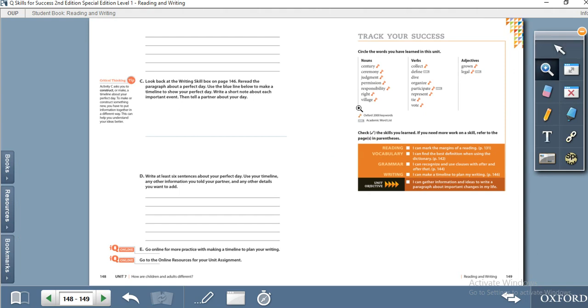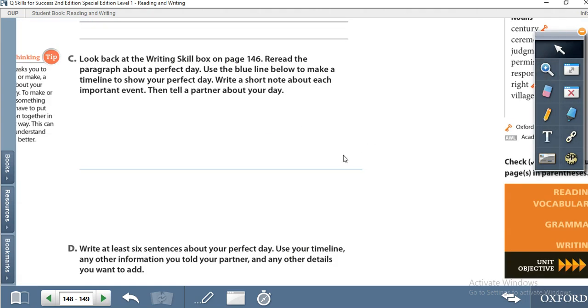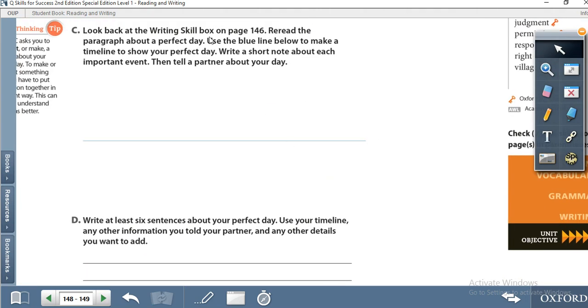Then the last activity is you have to draw a timeline about your perfect day. Writing skill, Works 1: reread the paragraph about a perfect day. Use the blue line below to make a timeline to show your perfect day. Write a short note about each important event, then tell a partner. Right, you have to write about yourself. For example, write 6 sentences about your perfect day.